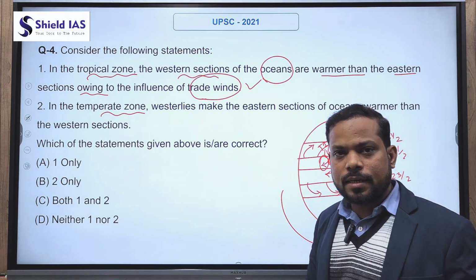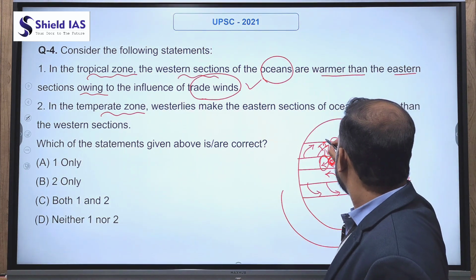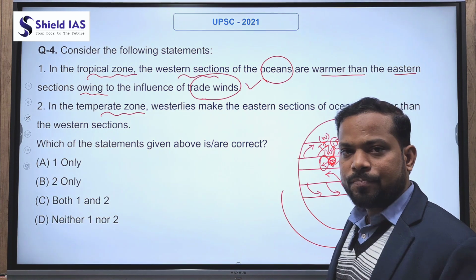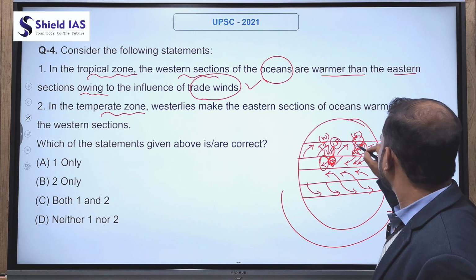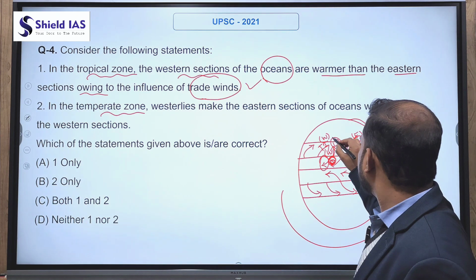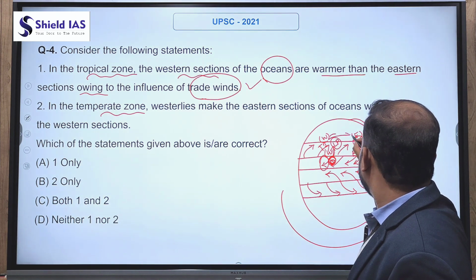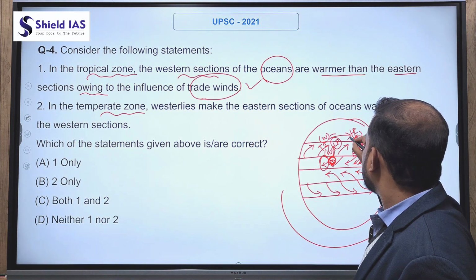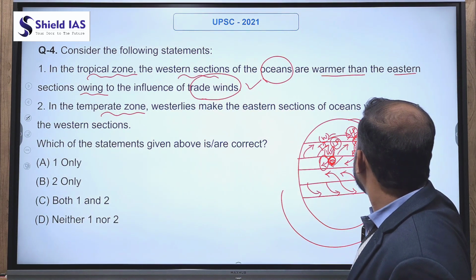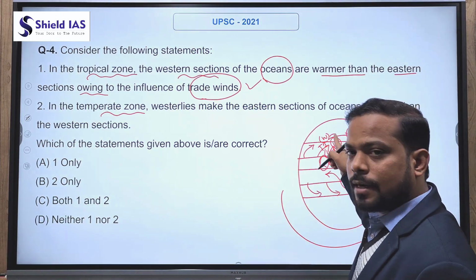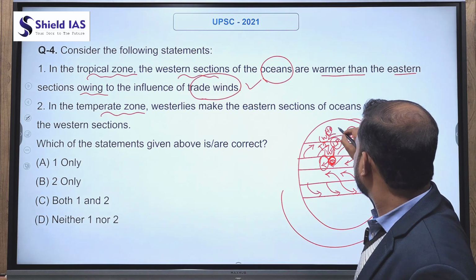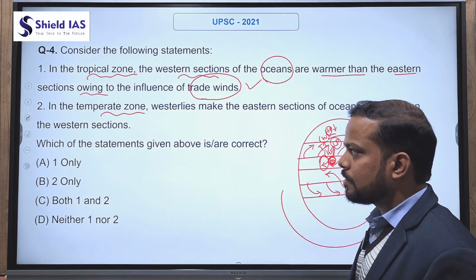And due to the movement of westerlies, it carries warm water from the western section of the ocean to the eastern part of the ocean. And again, due to the obstruction of land masses, low pressure is created. Here low pressure means temperature is more, and on the other hand, in the western part of the ocean, high pressure is created, and high pressure means temperature is less.